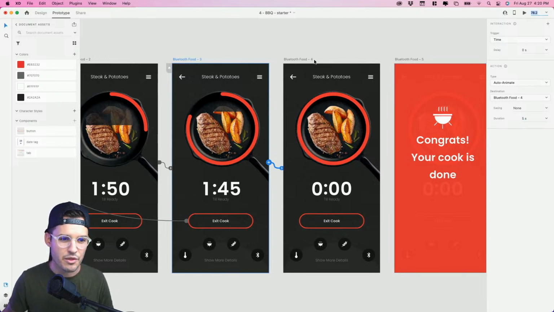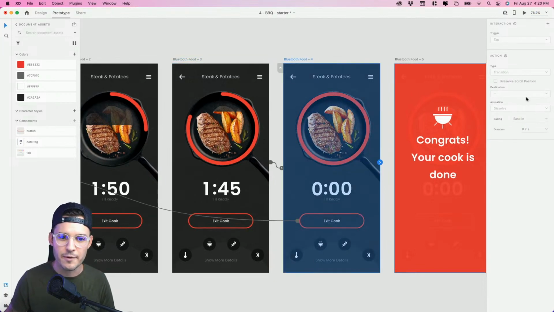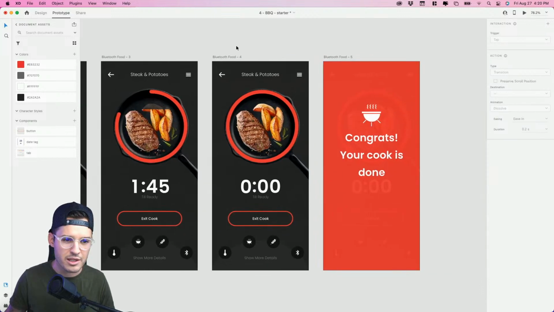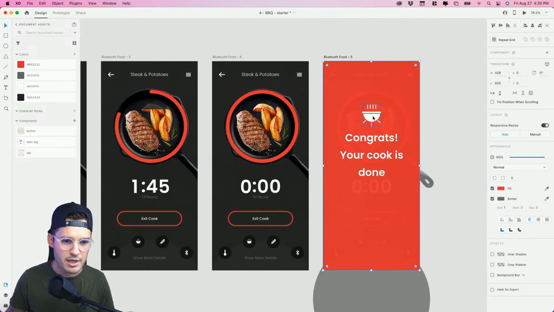Auto animating, doing the thing. And then here, as soon as we get here, we want a little delay, right? So we're gonna do another time transition, but let's do about a 1 second delay, and then it should auto animate over to our final one. And why don't we do, actually with this one, a little bit of snap, and this one will take about 0.4 seconds.